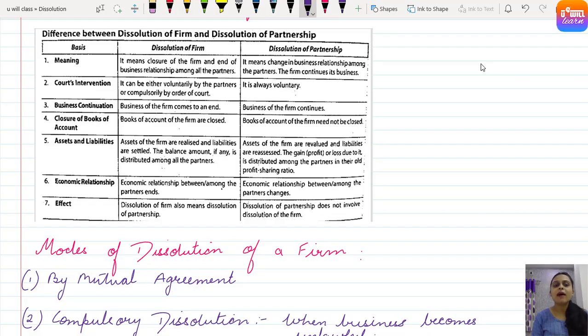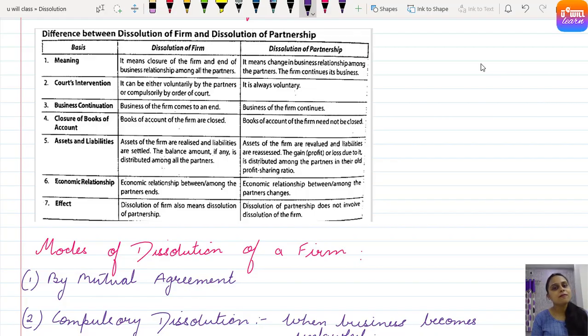So when we talk about dissolution of firm, it may be by court's intervention or it may be voluntary. Suppose a firm was set up for construction of a road and the road's construction is over, so now the firm has to be dissolved. Clear? So it can be voluntary or with the court's intervention if business becomes unlawful. But dissolution of just partnership is always voluntary. Clear?